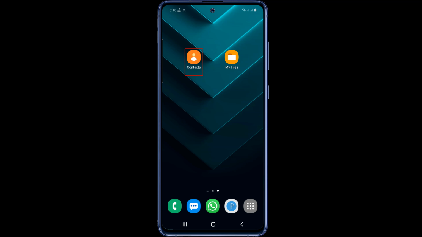Today I'm gonna show you how to backup or restore contacts on Samsung Galaxy all smartphones. To prevent losing contacts stored in your Samsung Galaxy, you can create a backup. Let's get started. To begin, open your Contacts app.